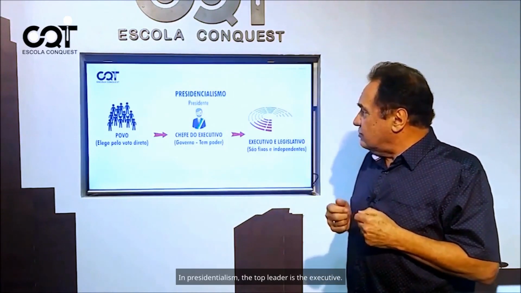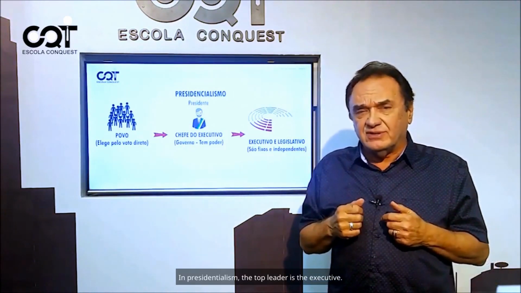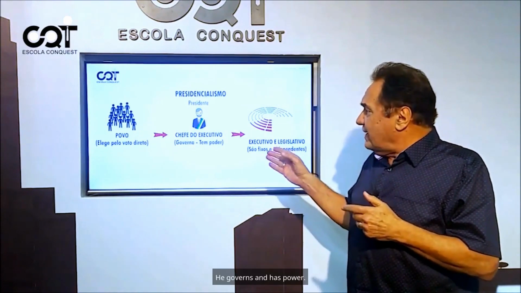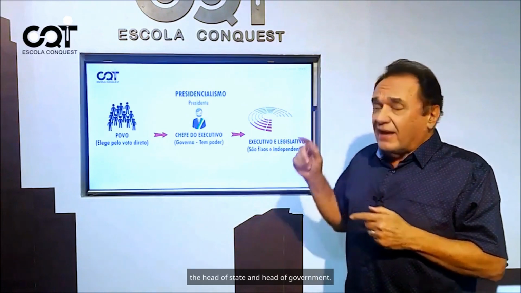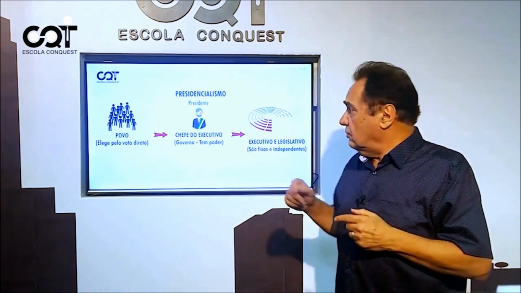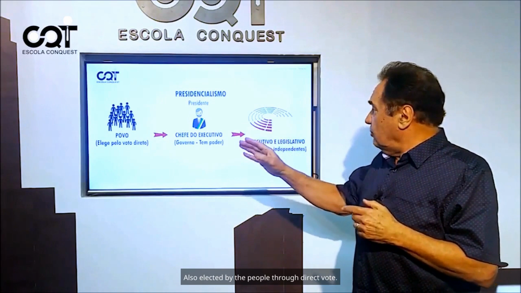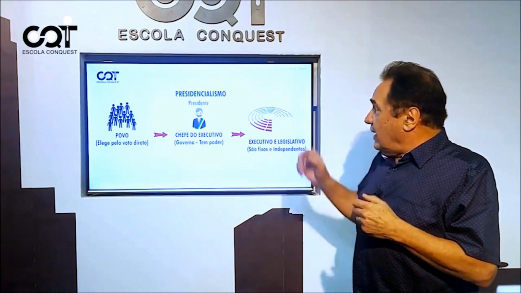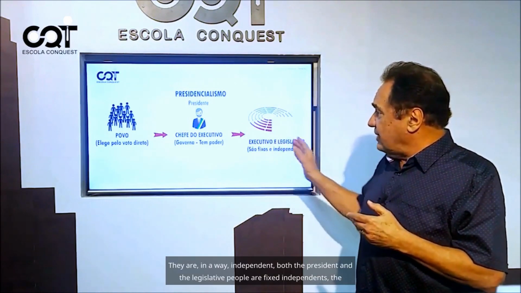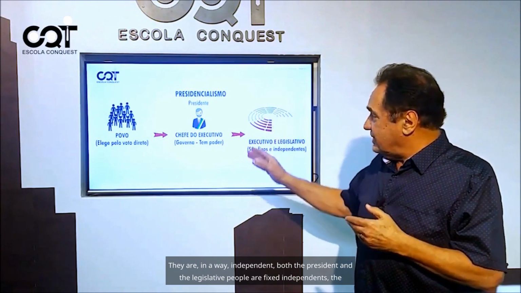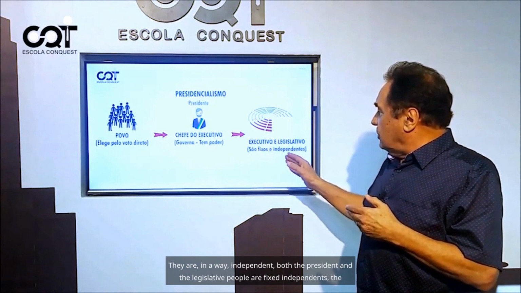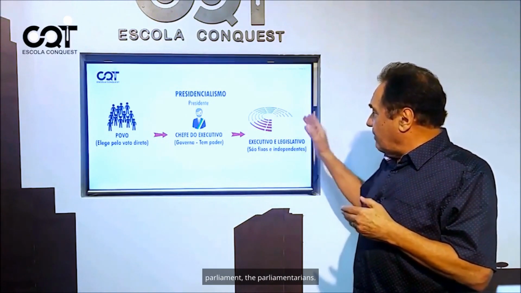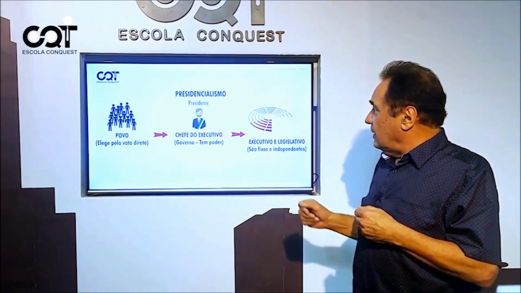In presidentialism, the top leader is the executive. He governs and has power. He is the head of state and head of government, also elected by the people through direct vote. They are, in a way, independent, both the president and the legislative. The parliamentarians are independent, elected by the people. Let's move on.